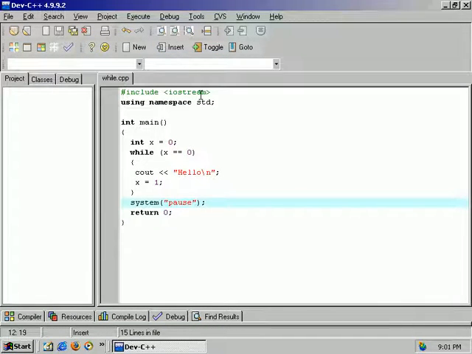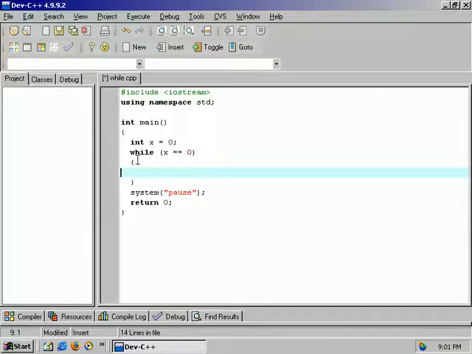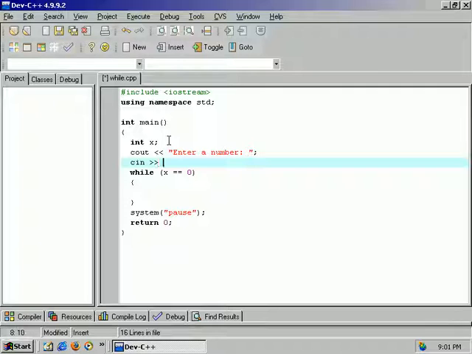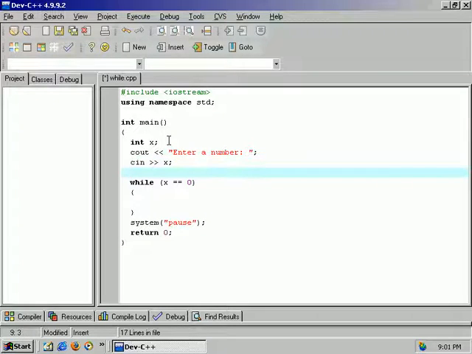All right, so let's do something a little bit more exciting, a little bit more interactive here. Let's erase this and leave it all blank. I'm going to erase this just to skip one extra step. Cout, enter a number. So the user is going to dynamically initialize the counter. So cin x. Basically, a counter is just how many times you've run through a loop. We'll demonstrate that right now.